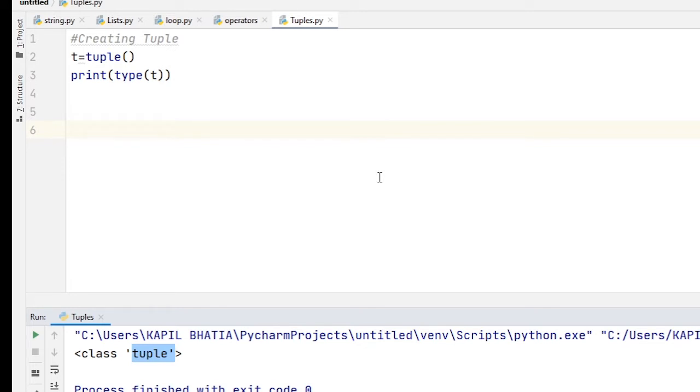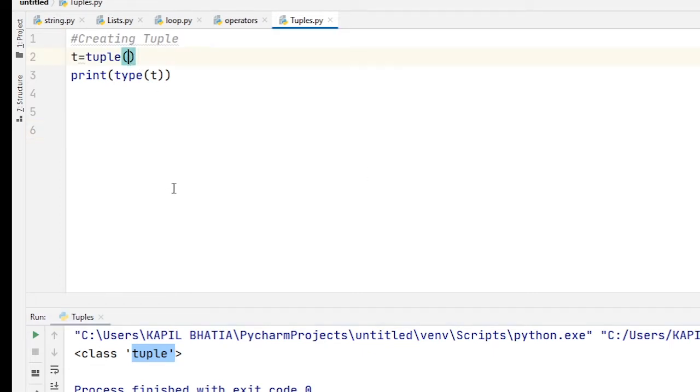To create a tuple with a single element is a little tricky. To create a tuple with a single element, you have to include the final comma. The final comma after the single value is mandatory. Otherwise, it is not considered a tuple. Rather, it is treated as a character, a string, or an integer, depending upon the value.